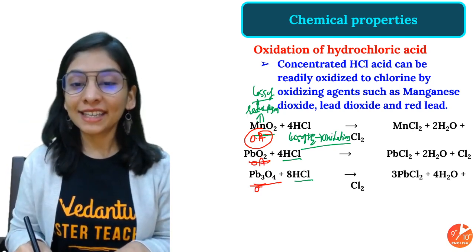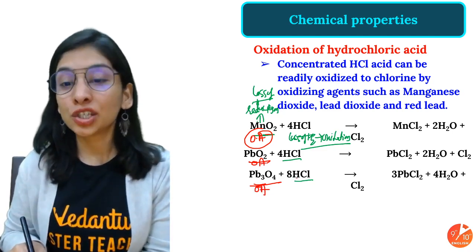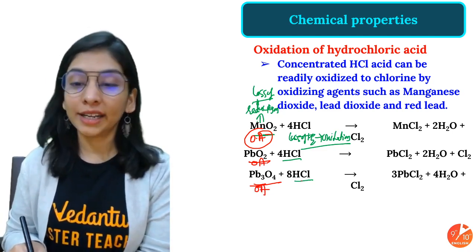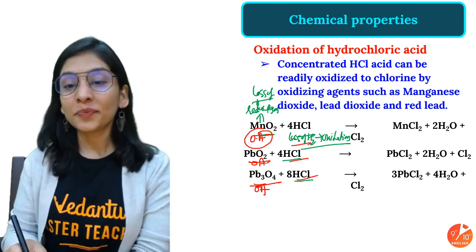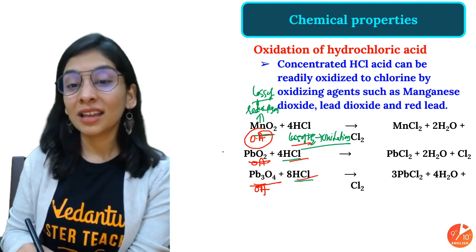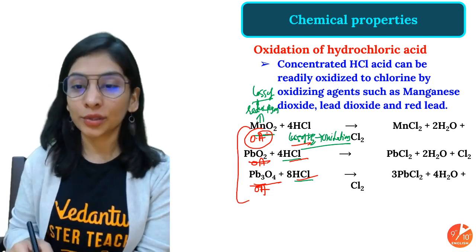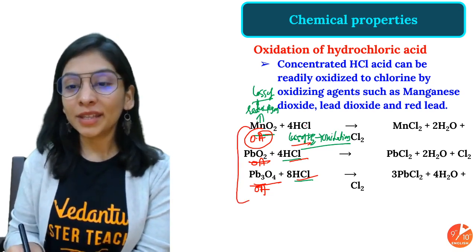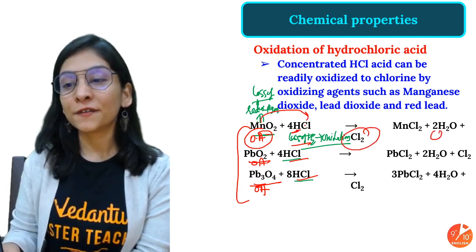These are oxidizing agents, providing their oxygen to my hydrogen to form H2O, and the HCl will lose its chlorine. It's like loss of hydrogen here. So what will happen to my HCl? My HCl will be oxidized because these are the oxidizing agents which I'm going to use. And what are the products? MnCl2, definitely, H2O, and Cl2 is free here.